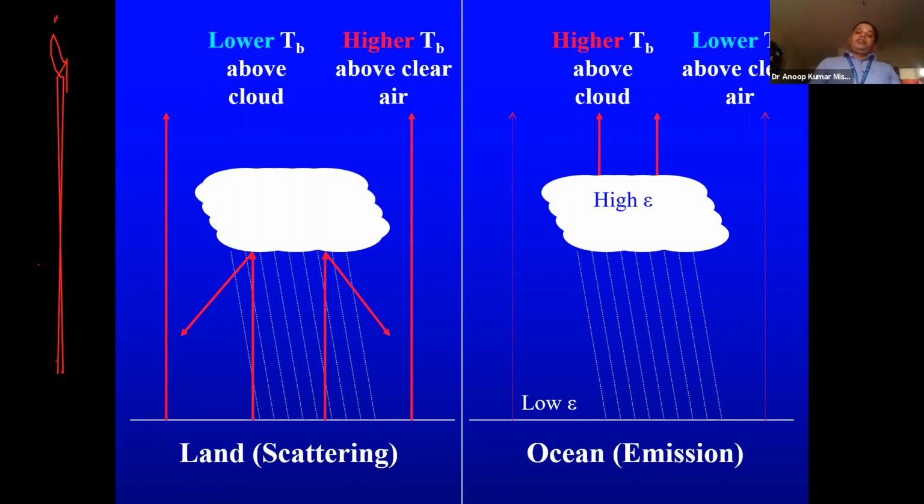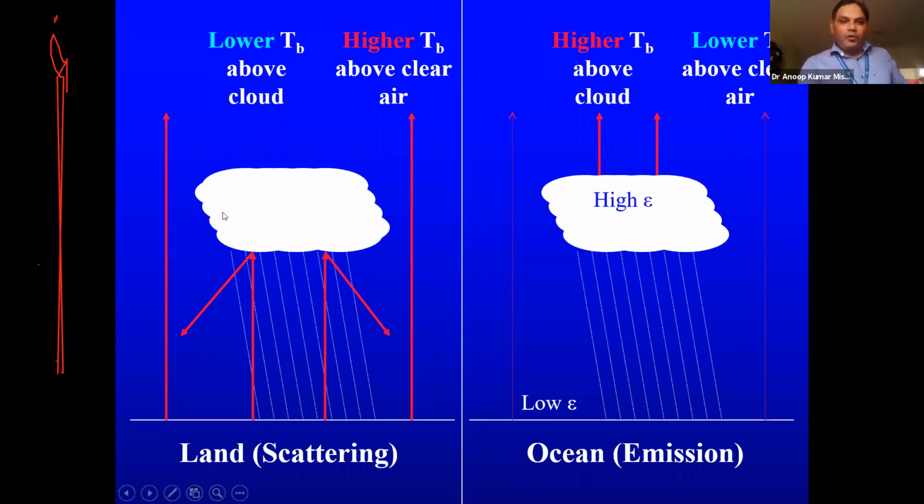Now for the same cloud system, we have a ground-based rain gauge also. So at the same time and at the same place, we will see how much is the rainfall over there. And then we are going to relate it with TB. Based on that relationship, we will estimate this rainfall from brightness temperature.